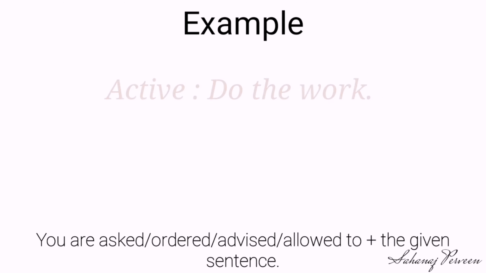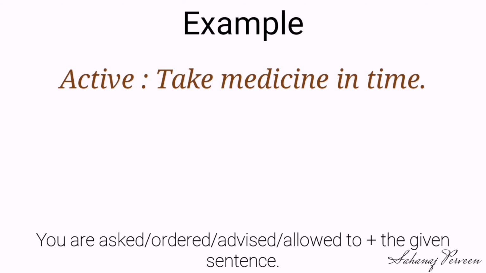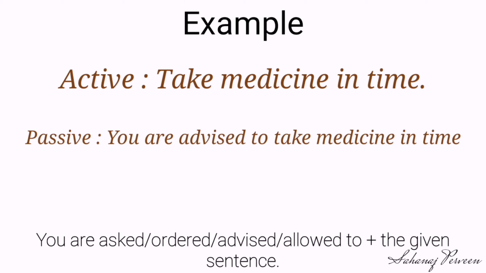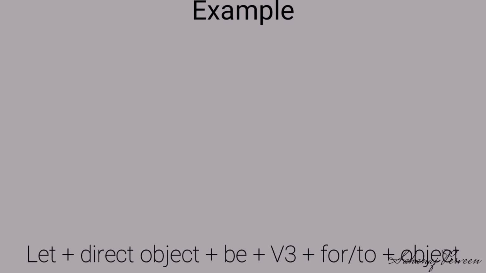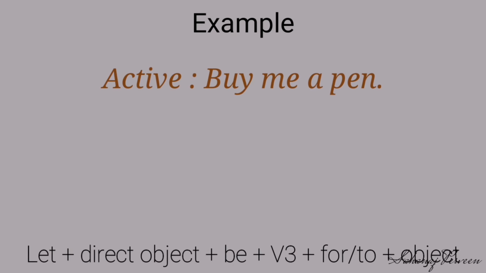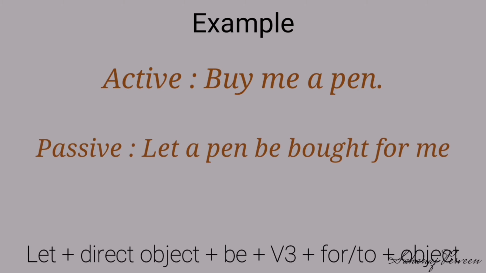Number 2. Do the work. Our passive is you are ordered to do the work. Number 3. Take medicine in time. You are advised to take medicine in time. If the imperative sentence has two objects, then our structure will be let plus direct object plus be plus verb 3 plus for or to before the object. Look at the example. Buy me a pen. Our passive is let a pen be bought for me.